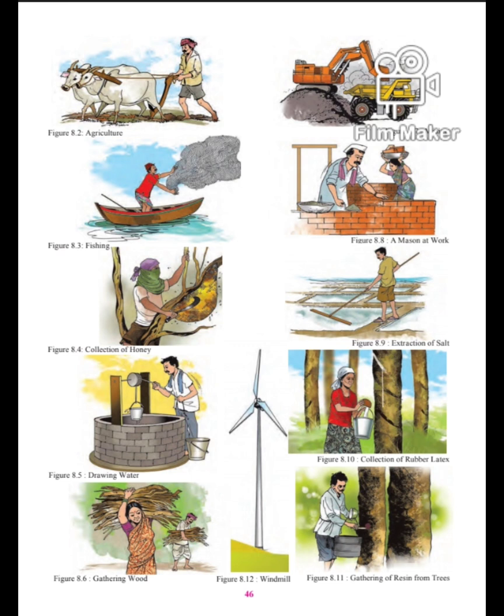Now, in some of the figures, man is shown doing different tasks. You must have seen in these figures that man is doing different tasks. Each task is related to some resource. Now let us see. In figure 8.2, you can see man is seen plowing the land. The farmer plows the soil and makes it cultivable so that he can sow grains and grow crops. In this cultivable land he grows various crops and fulfills his own and others' needs.